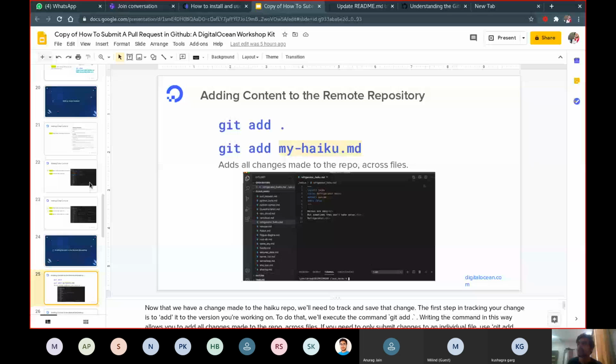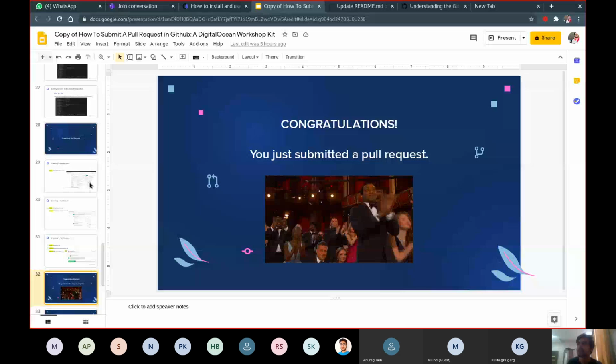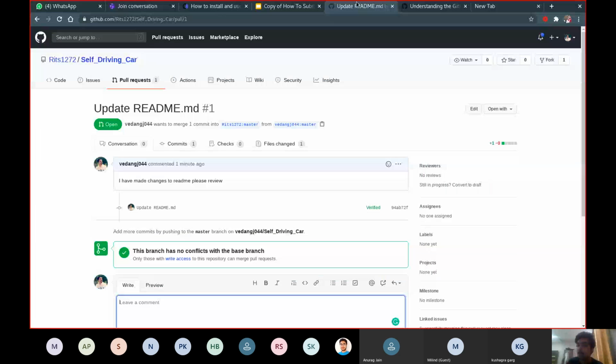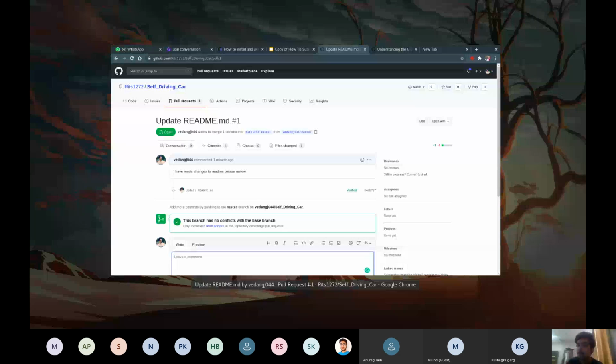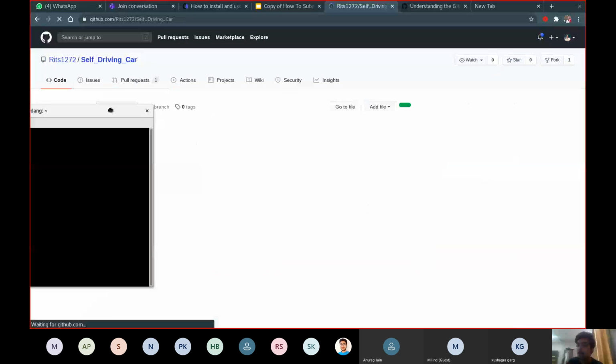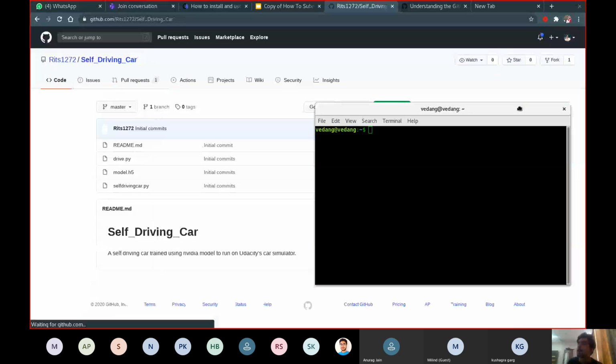Now we did this with the help of the GitHub website. We could have done it with the help of Git. Let me show you a quick demo of how I can do it with Git. The terminal screen should be visible to you. Once I fork it, I will go to my profile so that I can check.